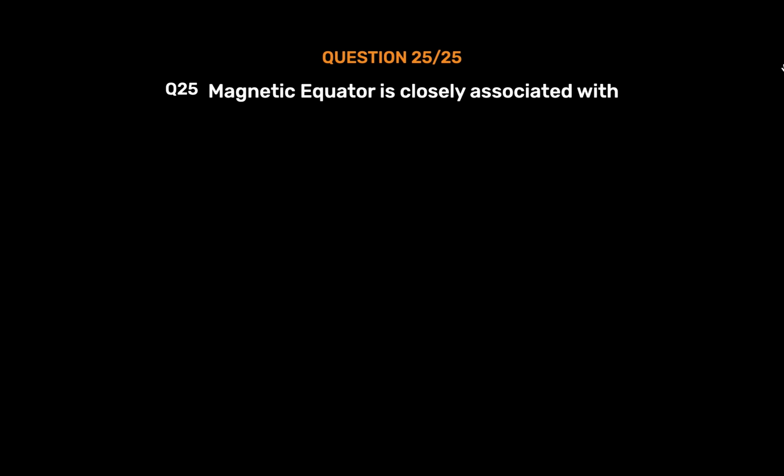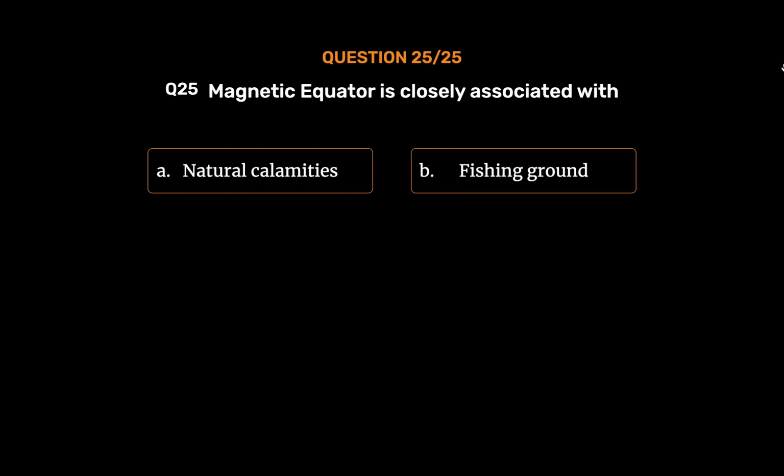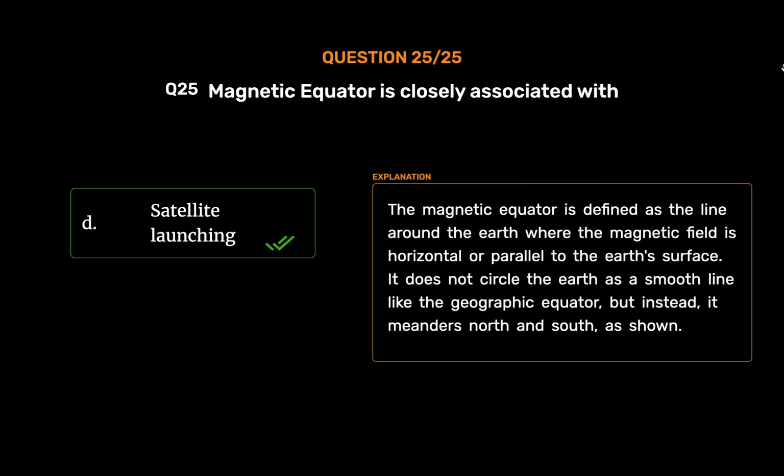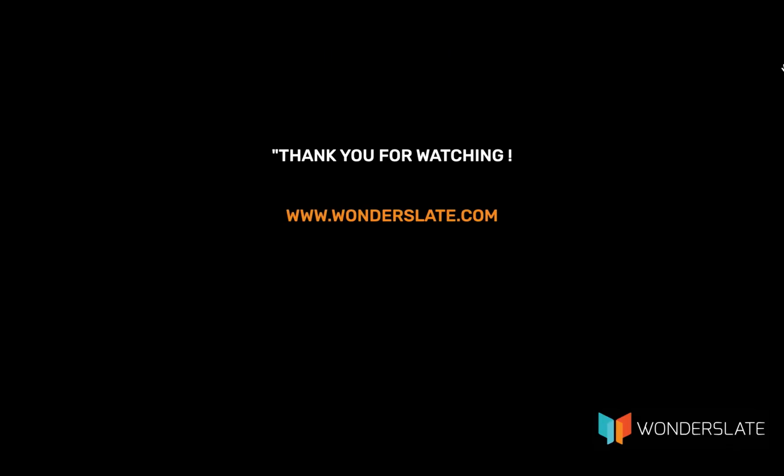Question number 25. Magnetic equator is closely associated with option A. Natural calamities. Option B. Fishing ground. Option C. Tidal current. Option D. Satellite launching. The correct answer is option D. Satellite launching. The magnetic equator is defined as the line around the Earth where the magnetic field is horizontal or parallel to the Earth's surface. It does not circle the Earth as a smooth line like the geographic equator, but instead, it meanders north and south, as shown.